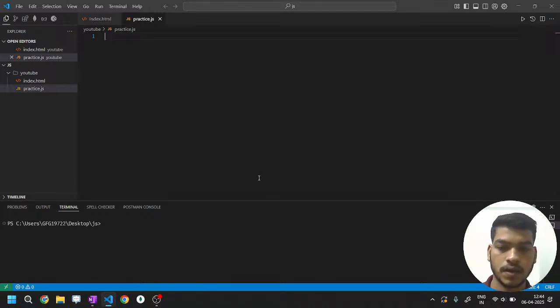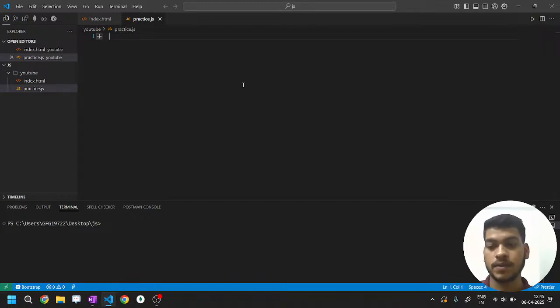Let's get it started. So what I was talking about is that when you assign a value to a variable using different methods of variable assigning, it behaves in a different way, right?